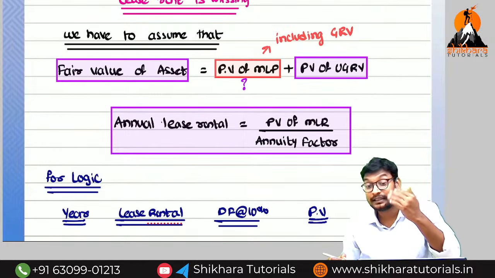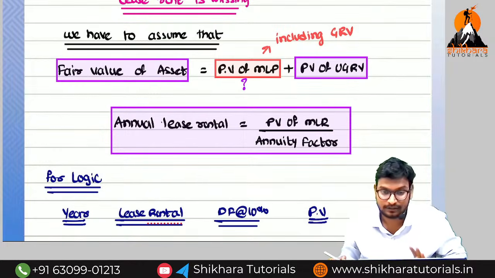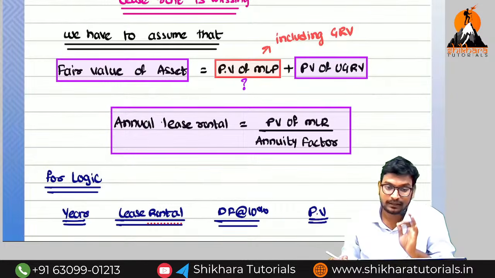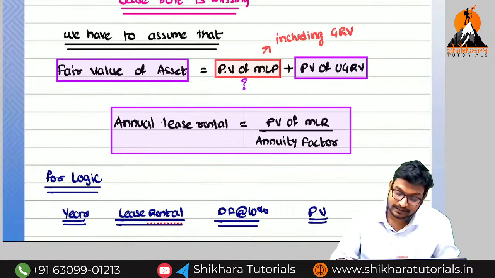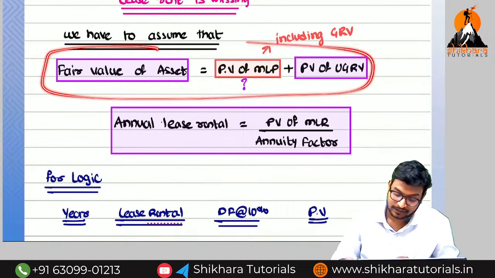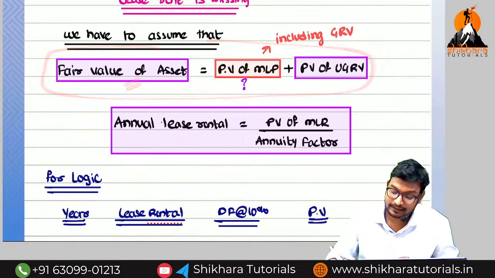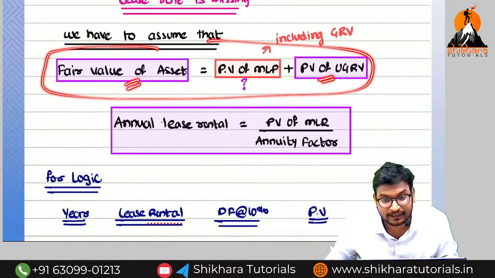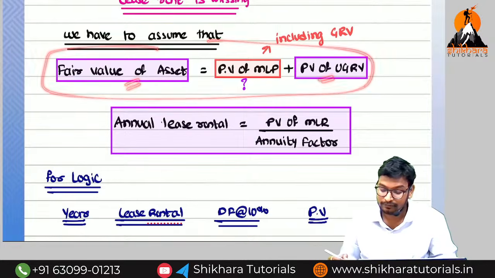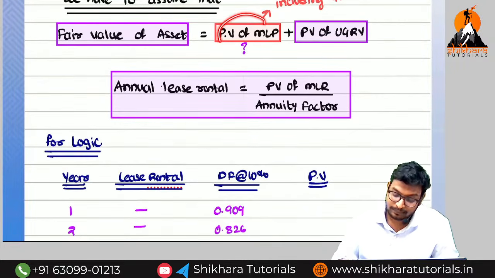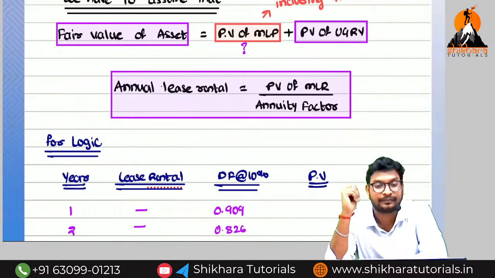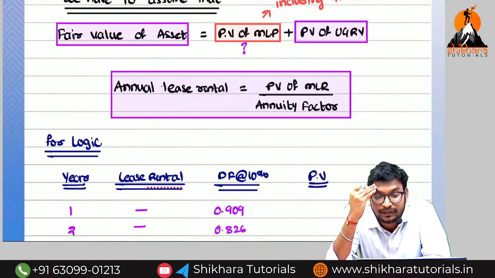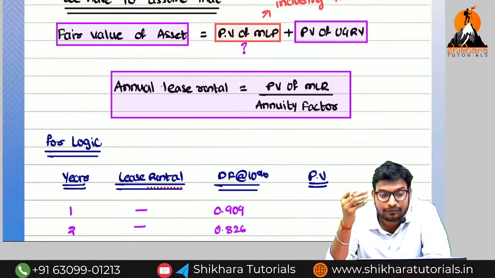It is nothing but what we have done in the lessee books, na. Okay, now that thing is missing. So this formula you need to assume. They will give the fair value of asset and they will give the present value of unguaranteed residual value. Then what will we get, ma? We will get the present value of minimum lease rentals. But what is the thing we need to find out? We need to find out the lease rent per month, per annum.